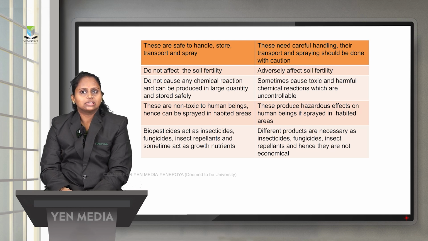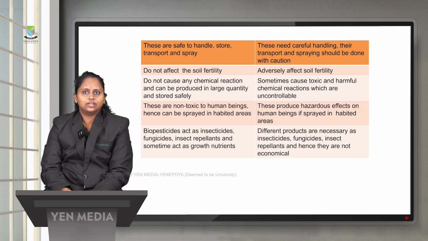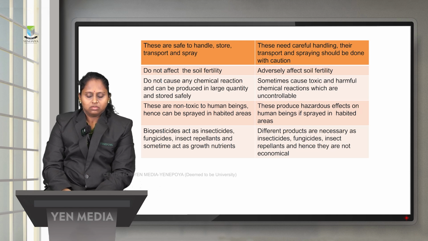They will produce hazardous effects on human beings if sprayed in habitat areas. Different products are necessary; with chemical pesticides you have to go for separate sets like insecticides, fungicides and insect repellents. So the one advantage is that biopesticides will act as all of these: insecticide, fungicide, etc.